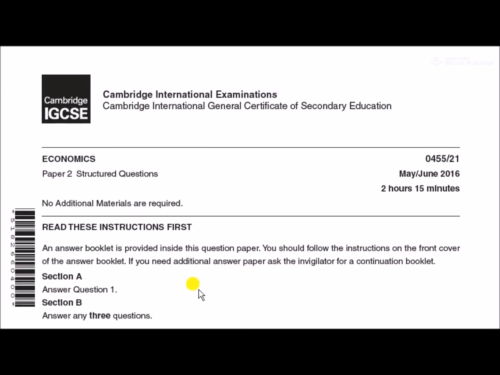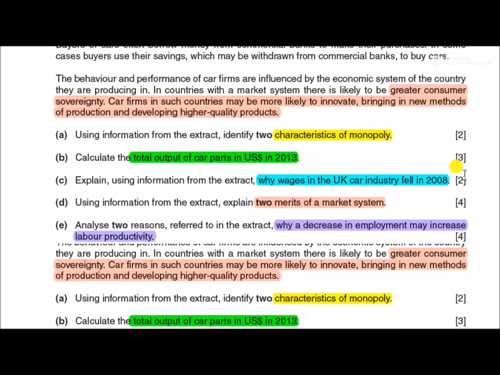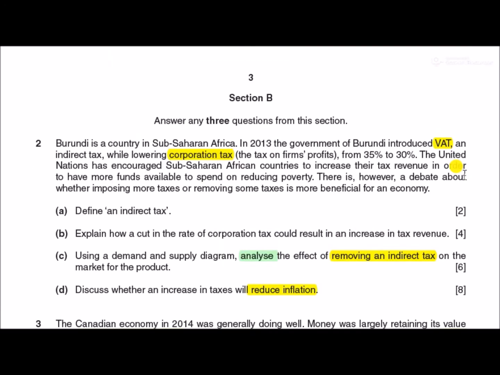Okay, let's run through some section B questions in the paper 2 IGCSE economics, and this is 2016. So scrolling down, section B, first question.